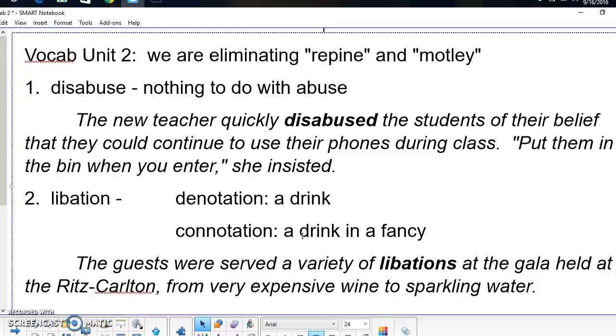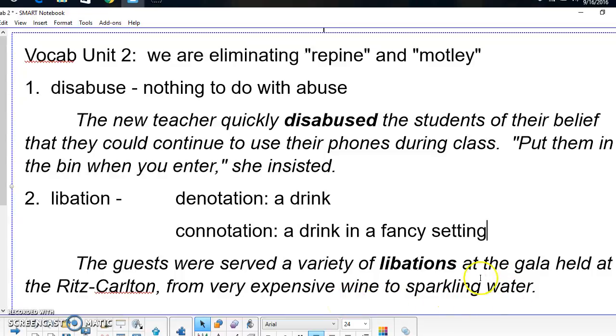So that's usually alcoholic, but it doesn't have to be, really. It could be water as long as the setting is one that's excessively fancy. So in a sentence, to use it correctly, you need to have some indication that that's what's going on. So in this sentence, the guests were served a variety of libations at the gala held at the Ritz-Carlton, from very expensive wine to sparkling water.